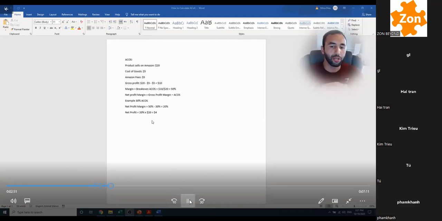Let's use an example, 30% ACOS. Your net profit margin is going to be 50% minus 30% ACOS, which equals 20%. Now that 20% net profit multiplied by $20 equals $4 net profit per unit sold. So it's very important for you guys to understand your numbers, very important to understand what your break-even ACOS is, because here's the deal: when you're launching, you need to have a number. So okay, my break-even ACOS is 50%. So I'm willing to go up to 80, 100%.